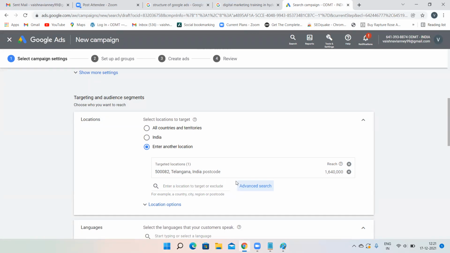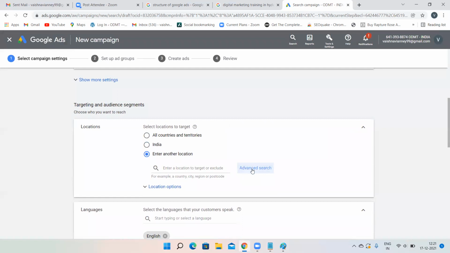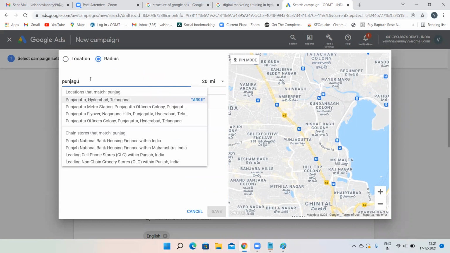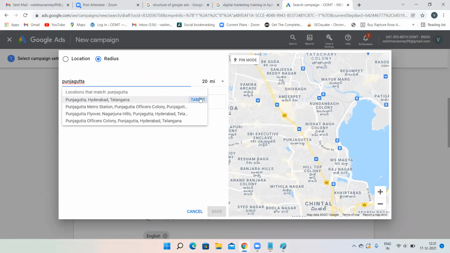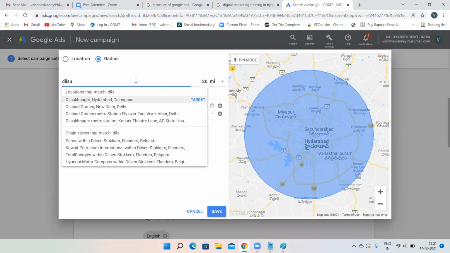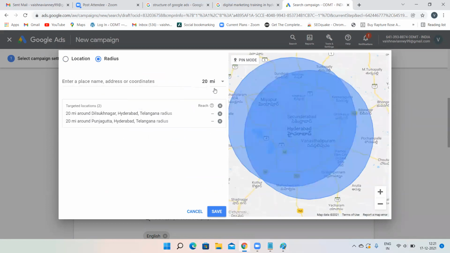That's it. This is how you have to target. One more time, I'll tell you. Click on advanced search. After that, click on radius, and the place you want to target, you have to mention over here. Suppose you want to target Panchagutta, then I'll target only Panchagutta over here, 20 meters around Panchagutta. Then I want to target Dilshuk Nagar. Again, I'm targeting Dilshuk Nagar, Hyderabad, and 20 meters around Dilshuk Nagar.